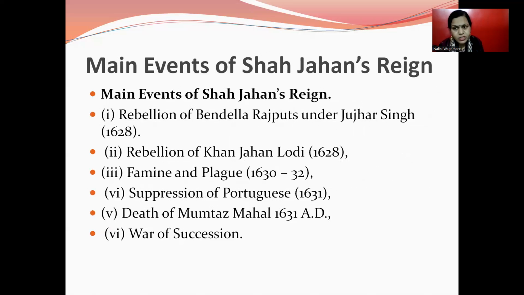Then the main events after Jahangir: Shah Jahan was the successor of the Mughal dynasty. The main events in his time were the rebellion of the Bundela Rajputs under Jujhar Singh, the rebellion of Khan Jahan Lodi, famine and plague which took place in 1630, the suppression of the Portuguese, the death of Mumtaz Mahal, then the war of succession. These are turning points in his life.